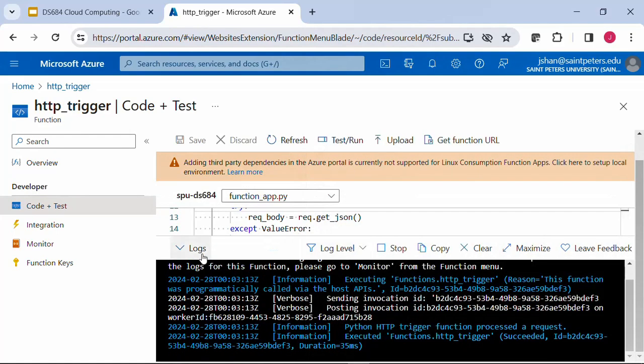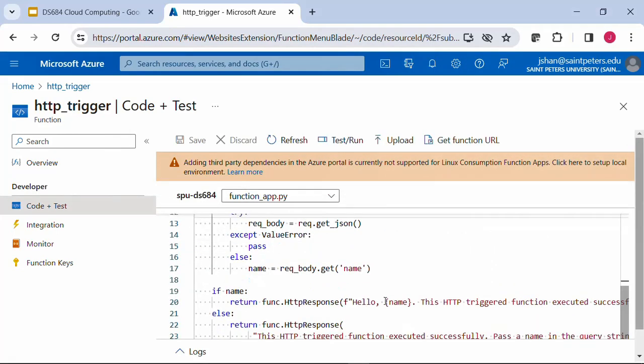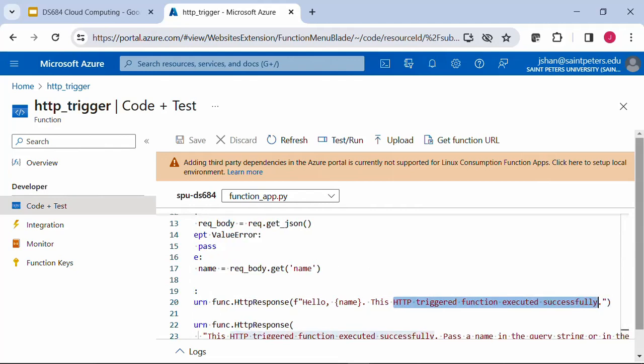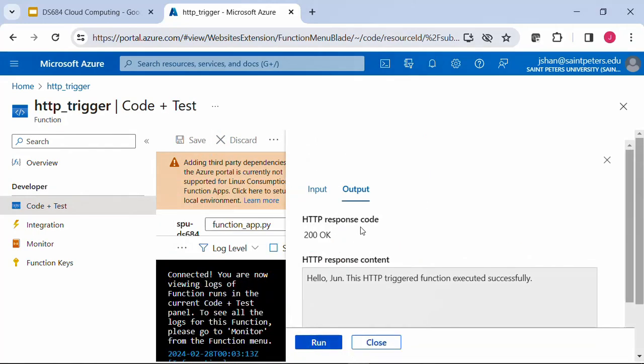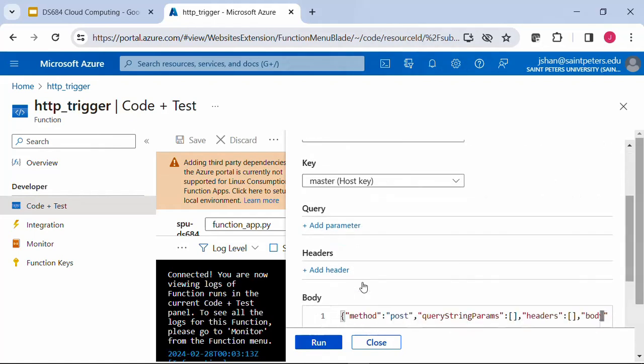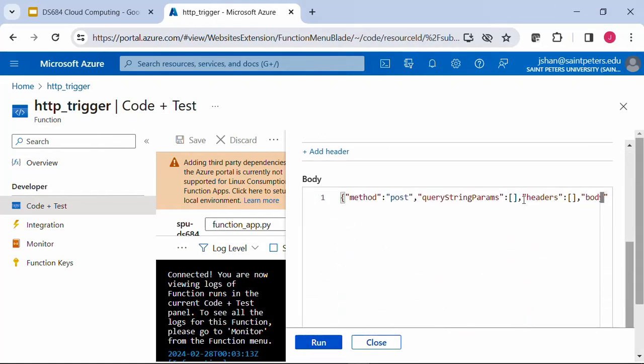So now if I go back to here and change the return to this is a sample function of 684, this time I want to save it and test it again. I still have the same input as the name. In the body, we have the name.